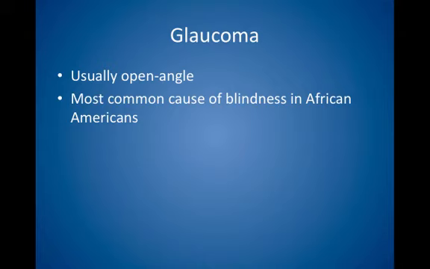Glaucoma is usually the open-angle form in 90% of cases, and this is painless and asymptomatic until irreversible vision loss that starts in the periphery occurs. Screening is thus very important. Open-angle glaucoma is the most common cause of blindness in African Americans.